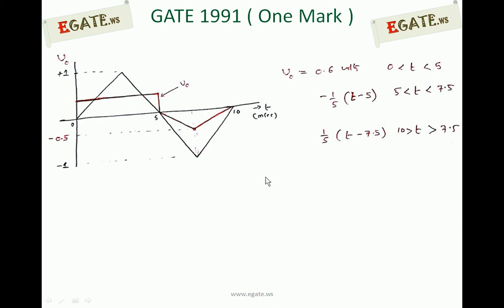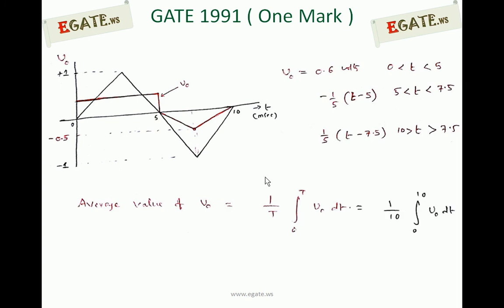Now we need to calculate the average value. The average value of V0 is equal to 1 by T integral 0 to T V0 dt. The average value is calculated from the area of the output waveform divided by the time period. The integral of V0 dt is the area under V0, divided by T to get the average value.